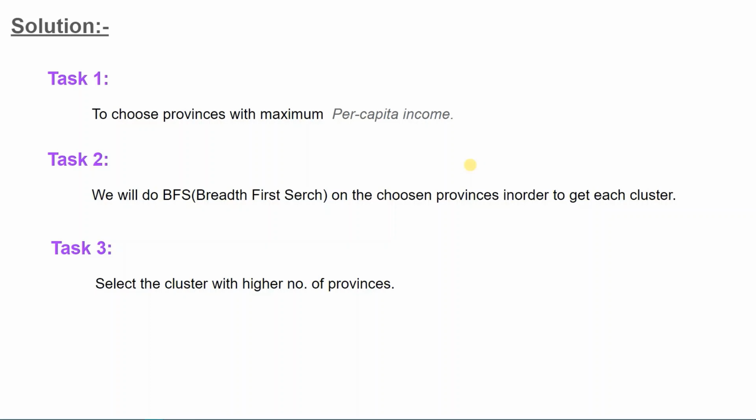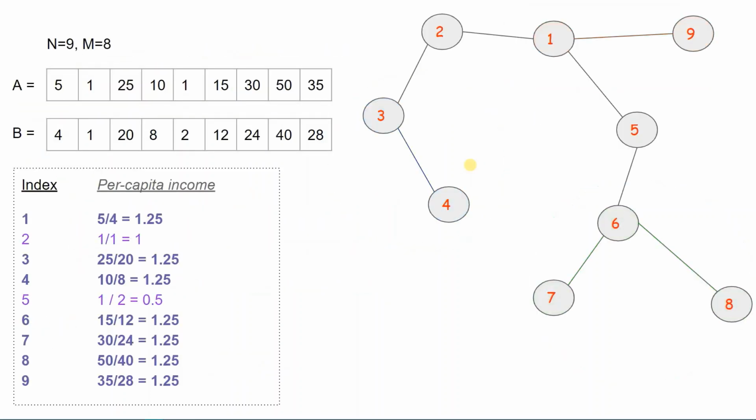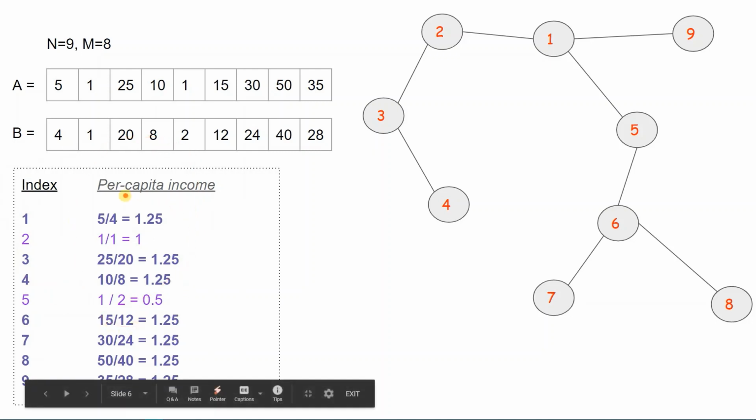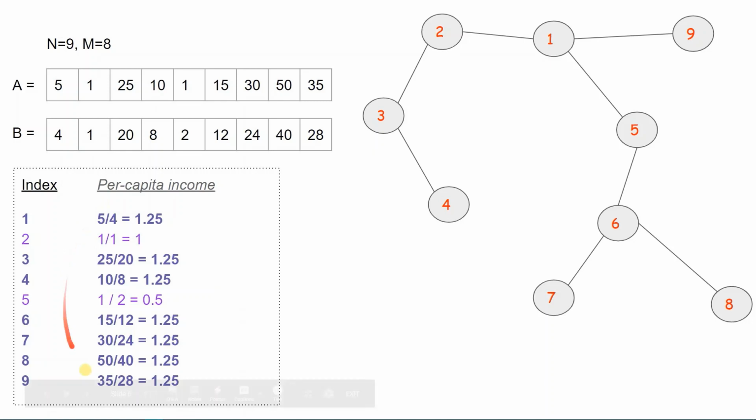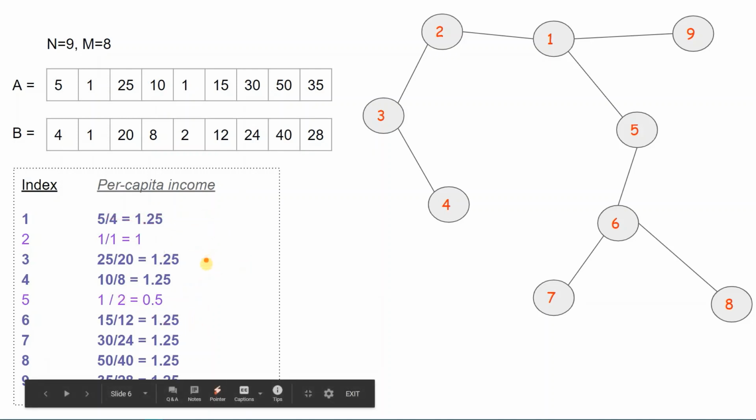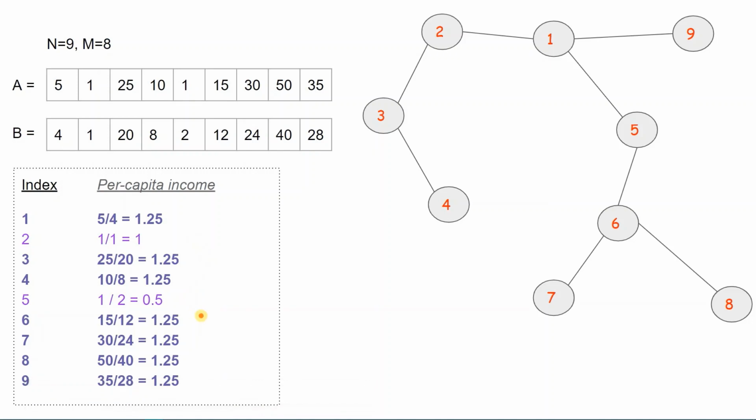To complete the first task, we need to perform two subtasks. The first subtask is to find out the value of maximum PCI. First we need to calculate the individual PCI, and after that we will be able to know the value of maximum PCI. After knowing the value of max PCI, we will select the provinces which have the PCI same as max PCI. Here 1, 3, 4 and 6, 7, 8, 9 have the PCI same as max PCI, so we will select these 7.